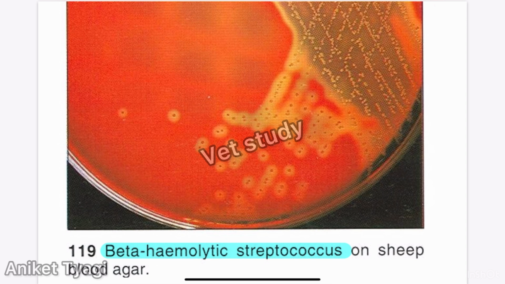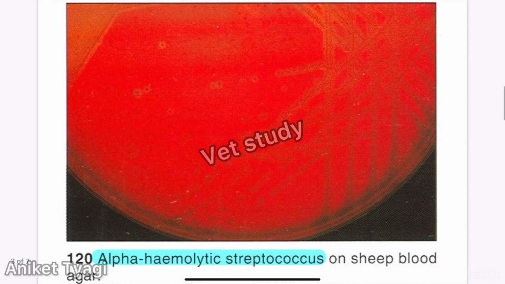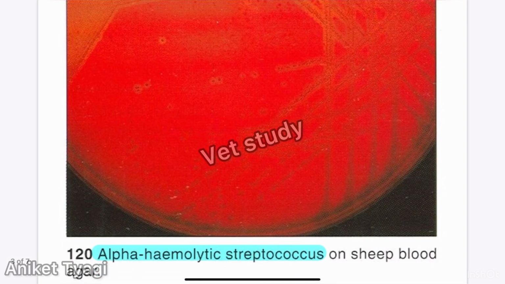So first, the beta hemolytic streptococci on sheep blood agar. As we know, the most common bacteria in this group which produces beta hemolysin is Streptococci equi. So this produces beta hemolysis, and as we know, beta hemolysis in the Streptococci group is complete hemolysis, and it produces a clear zone around the colonies, which you can see: there is complete hemolysis and a clear zone around the colonies is produced.